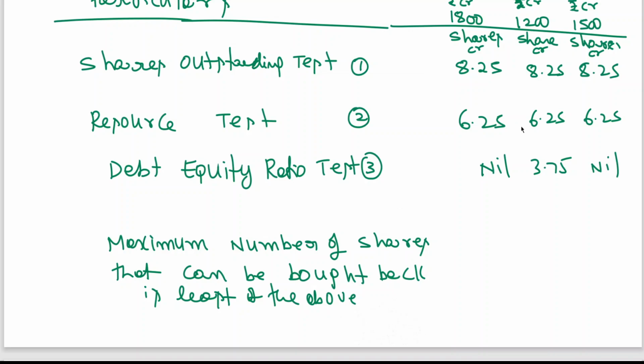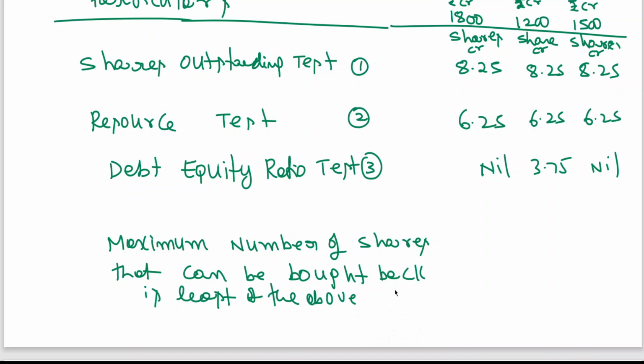If any one test result is missing, it's like you are not fulfilling the provisions of the Companies Act. Then in such a case, what will happen, sir? No question of buyback of shares. That's it. So maximum number of shares that can be bought back.